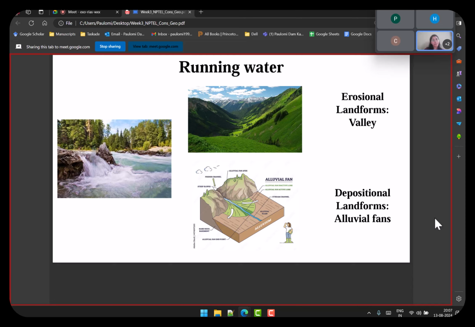So like I said, running water. If running water leads to erosion, it can form these valleys, these wide gaps between two hills. And if it deposits something, the depositional landform is alluvial. You have this running water and sediment depositing right near the edges. These are alluvial soil, very fertile because of river sediments, and they become plains later. These are alluvial fans, deposited by the running water.